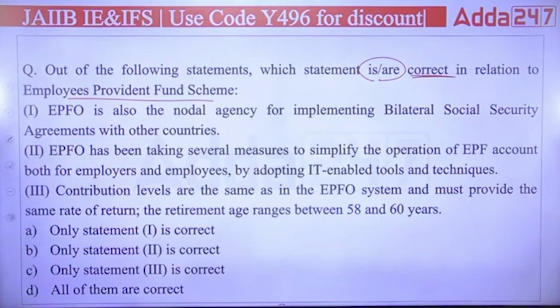Second, EPFO has been taking several measures to simplify the operation of EPF accounts for both employers and employees by adopting IT-enabled tools and techniques. Third, contribution levels are the same as in the EPFO system and must provide the same rate of return. The retirement age ranges between 58 to 60. Which of the following statements regarding the EPFO are correct?